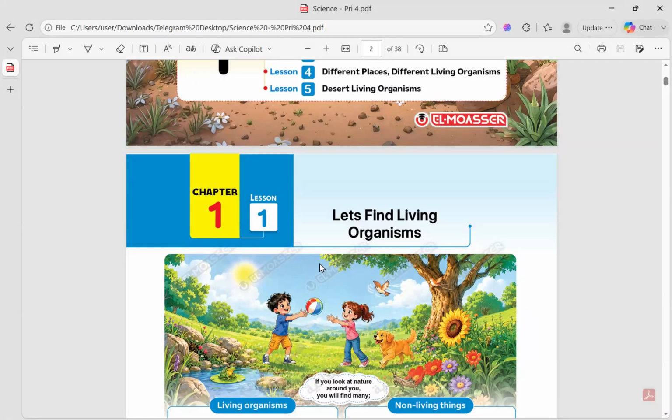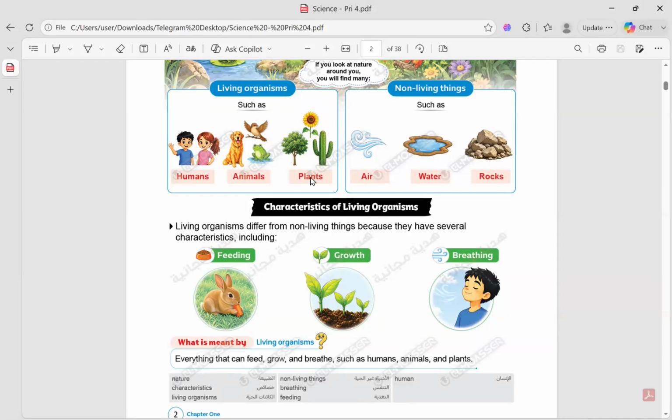In any environment, in any street, or in your room, there are two things: living organisms and non-living things. Living organisms are humans like me, you, your teacher, your parent; animals like your pets, such as a dog, cat, frog, or bird; or plants like cucumber, tomato, or any plants. Non-living things are like air, water, and rocks.